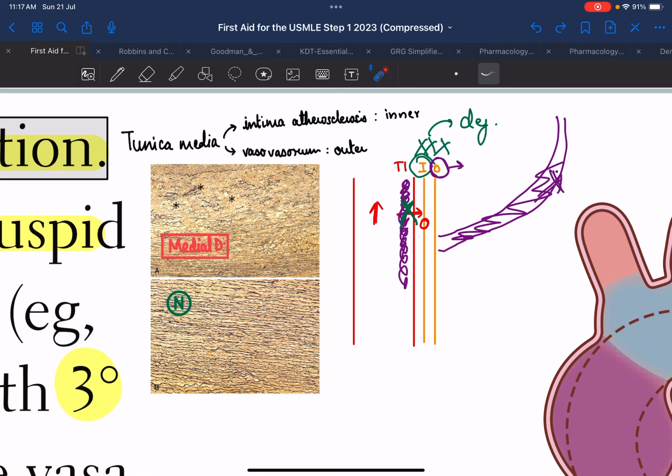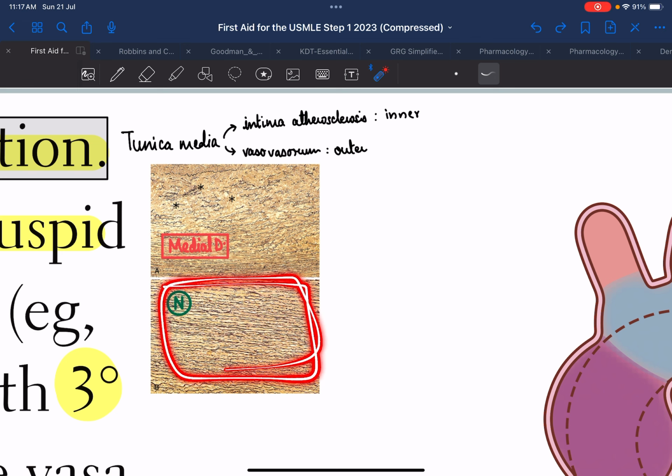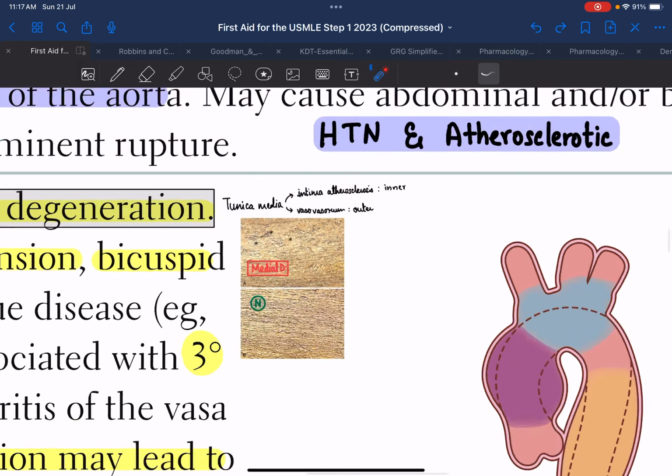So what we understood was basically the tunica media has two sides, inner and outer. If there is any atherosclerotic plaque near the tunica intima, there will be less diffusion to the tunica media's inner side. So the inner side will not receive any nutrition and it will undergo degeneration. If there is an issue with the vasa vasorum, the outer side of the tunica media will have trouble getting nutrition, and thus it can lead to cystic medial degeneration. Okay, you can see over here, this is the normal vessel wall, how it appears. There are elastic fibers and there is extracellular matrix and all, and because of the defect, because of any atherosclerotic plaque or any damage to the vasa vasorum, the vessel wall undergoes degeneration.